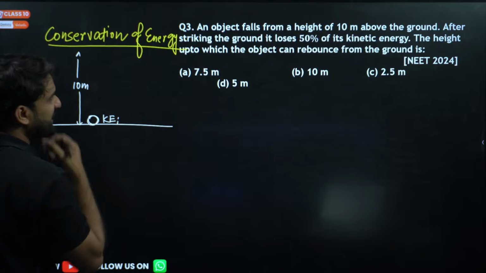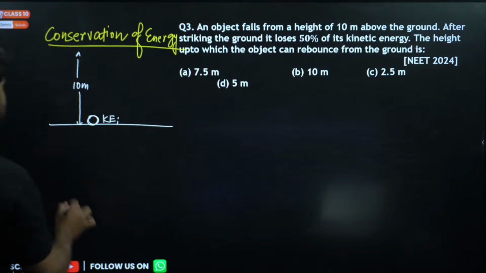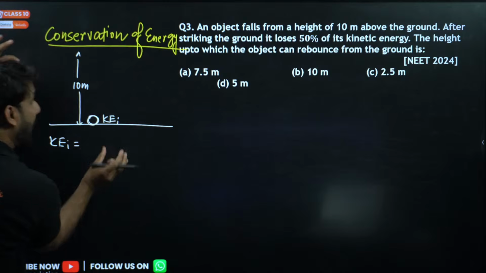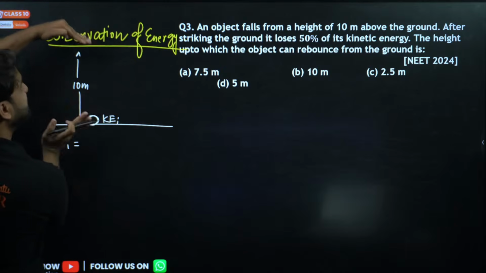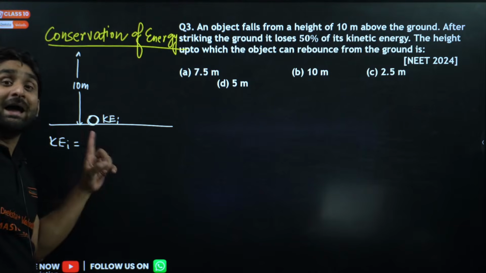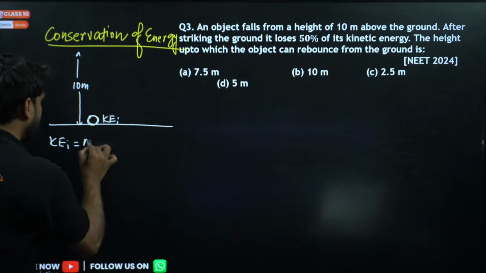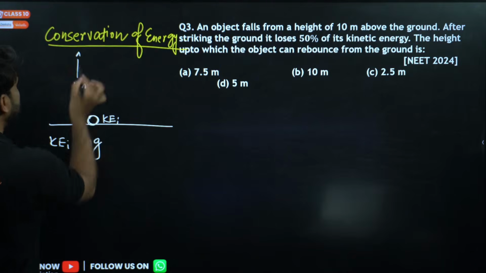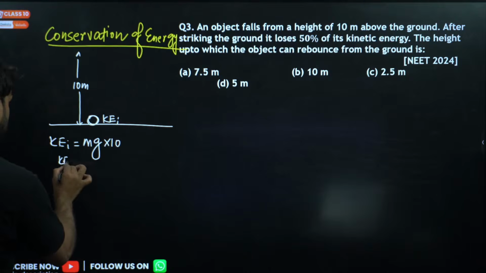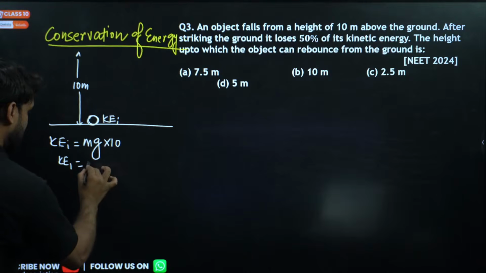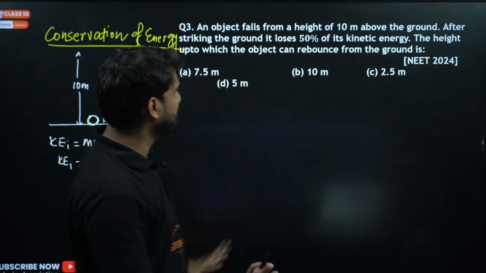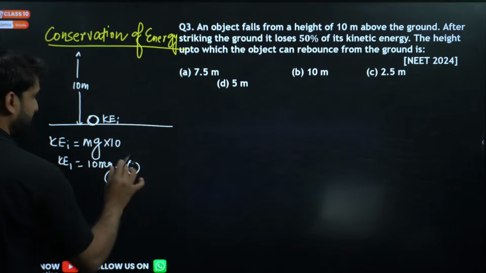Let's imagine this is the initial kinetic energy, and it is acquired from the potential energy, because initially the ball was at the maximum height. So that was equal to mgh, with h being 10 meters, so KE is equal to 10 mg. We'll put the values of m and g later on. So this is equation number 1.